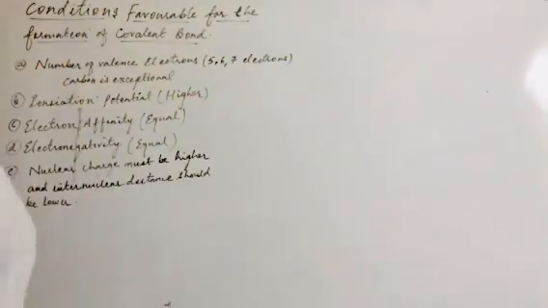Children, in the previous module, we have studied the conditions favorable for the formation of an electrovalent bond. Today, we are going to discuss the conditions favorable for the formation of a covalent bond. For the formation of a covalent bond, it should be understood that the number of valence electrons present in the outermost orbit should be 5, 6 or 7. I am not taking 8, you know very well, because 8 is for the noble gases, and they do not participate in any bond formation.